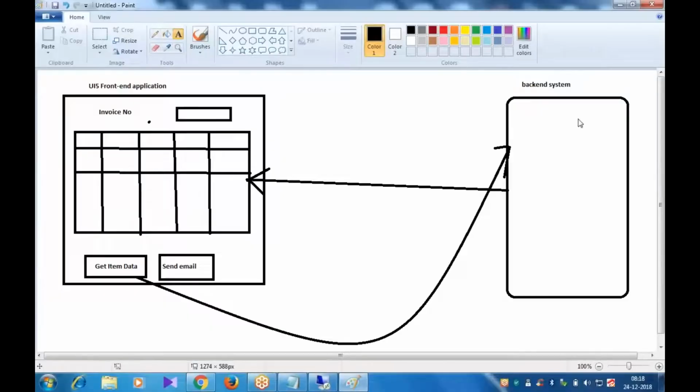That's why here, as of now, we are dealing only with the backend. Once we are done with the backend, almost we are done. Then we'll start with the front end. In the front end, we'll see how to send the request to the backend system, how to read the data, how to submit the data.